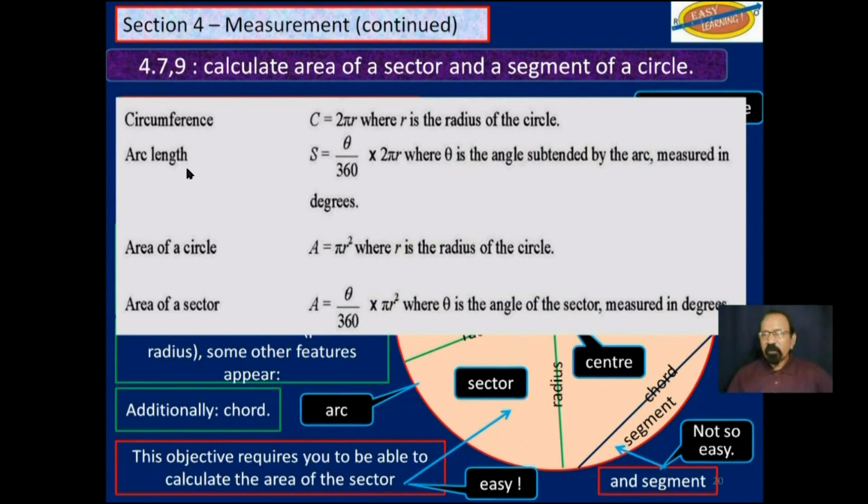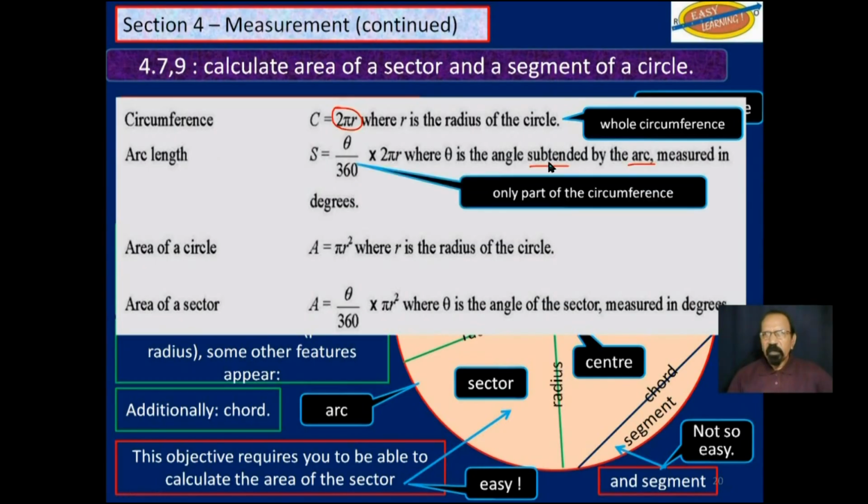This is part of the formula sheet, and we have used it before. If you want to find the circumference of a circle, you use this formula, 2 pi r. If you want to find part of the circumference, an arc, and you know the angle subtended by the two radii, you use this formula here.